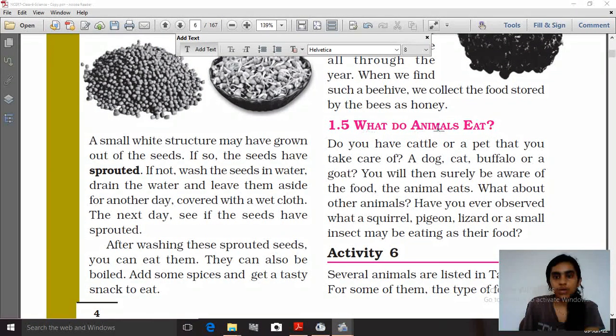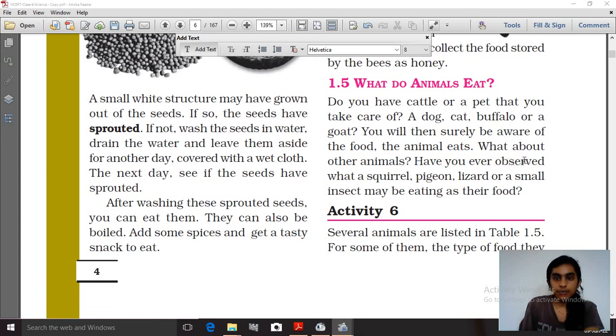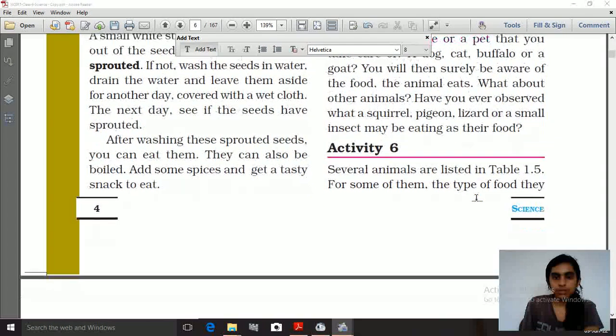Now coming to what animals eat. If you have cattle or a pet that you take care of, then you have noticed what they eat, isn't it? Have you ever noticed what a squirrel, pigeon, lizard, or a small insect may be eating as food? We have seen that squirrels eat nuts. For pigeons we provide raw rice. Lizards eat small insects. So these are the foods they eat.